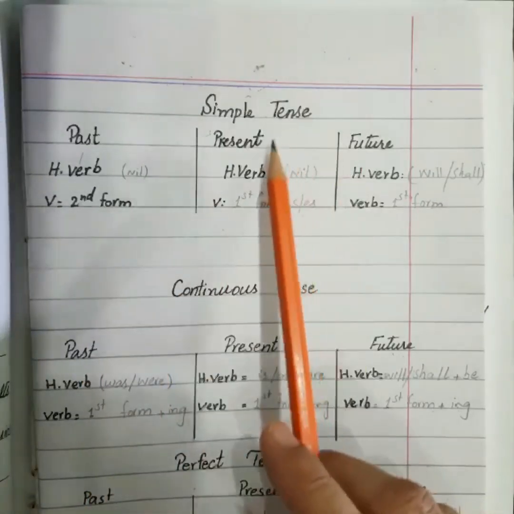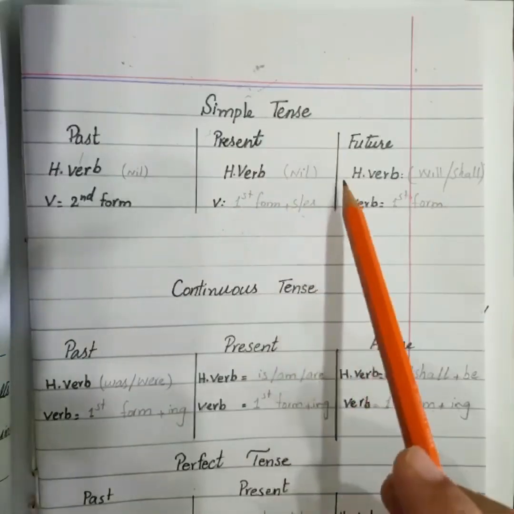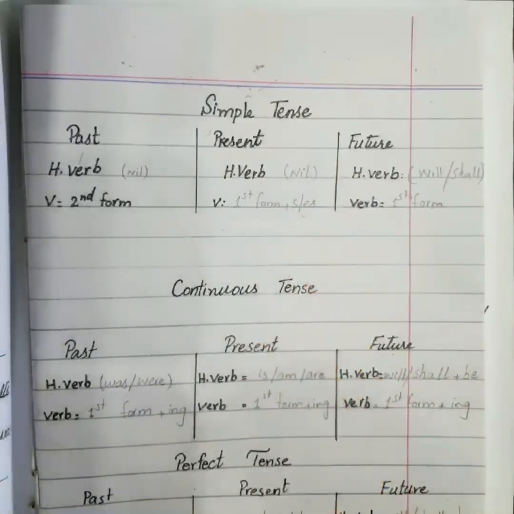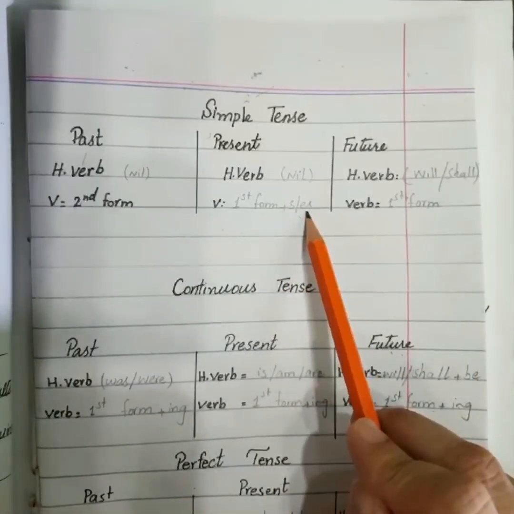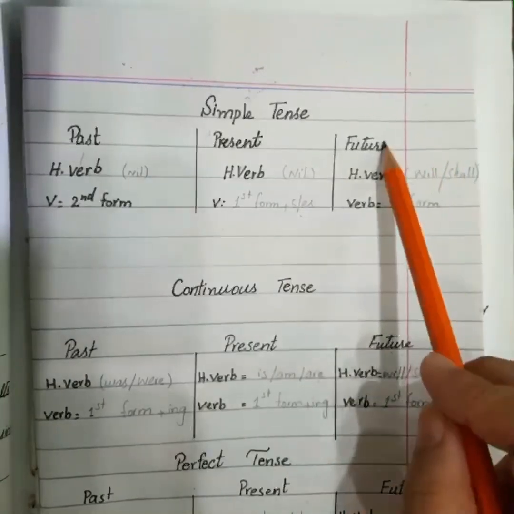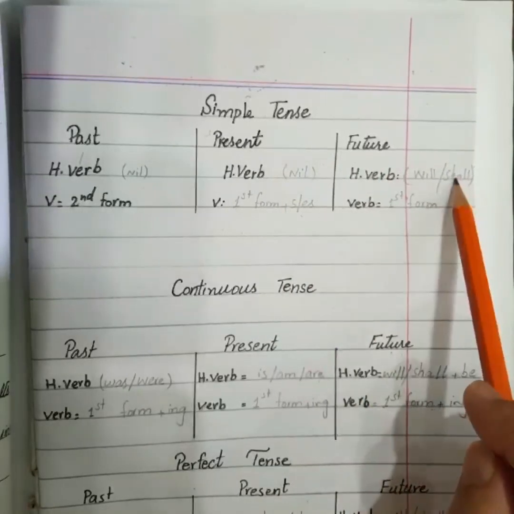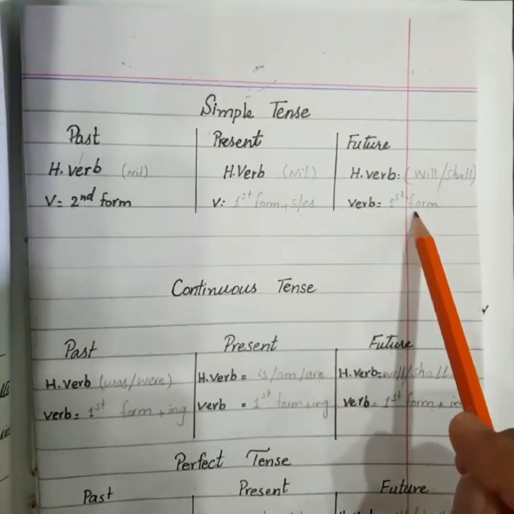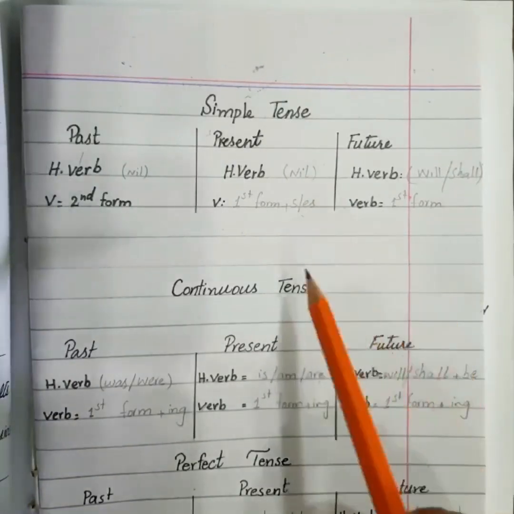And in simple present tense, again we do not use any helping verb in simple statements, but we use first form of verb with s or es. If our subject is singular, then we use s or es with the verb. In simple future tense, we use will or shall as helping verb, and we use first form of verb. Now let's solve exercise related to these tenses on workbook.